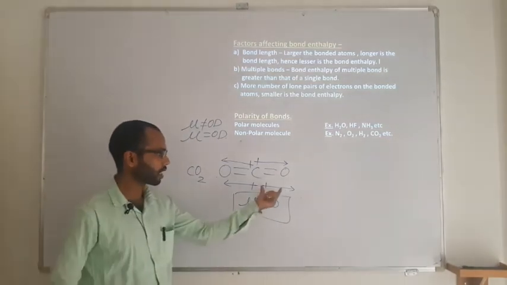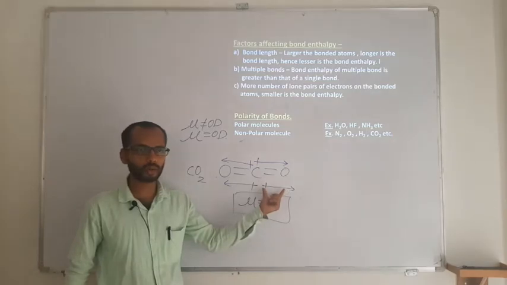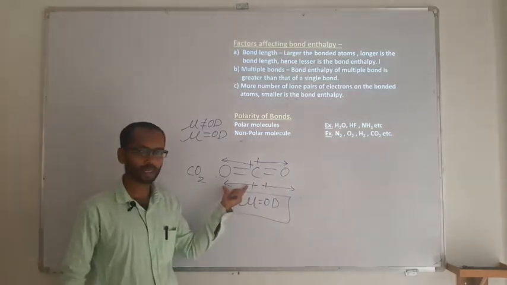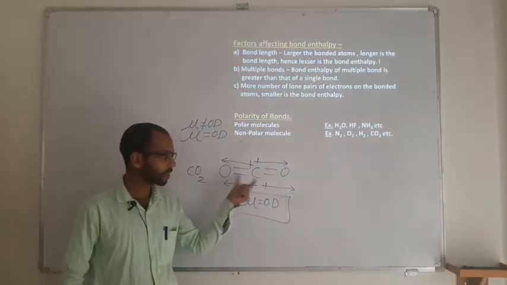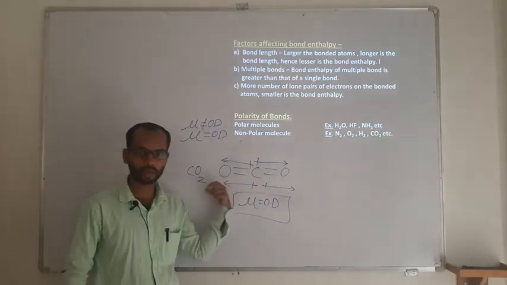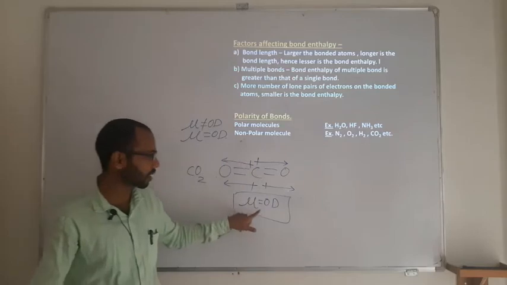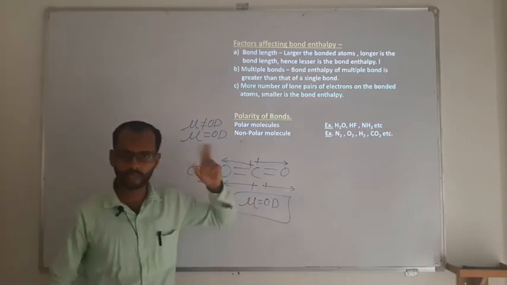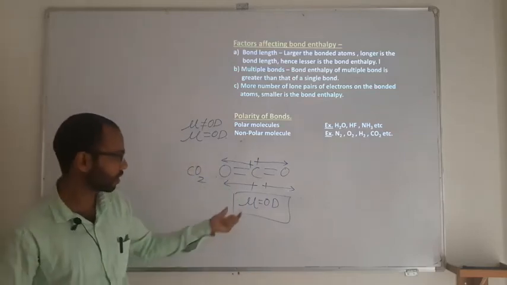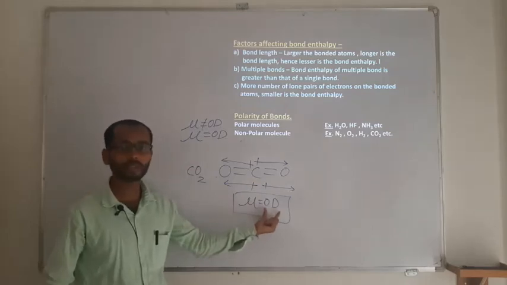How much dipole is created by one CO bond, the same dipole is created by the other CO bond, but as their directions are equal and opposite, the net dipole moment becomes 0, because they cancel.